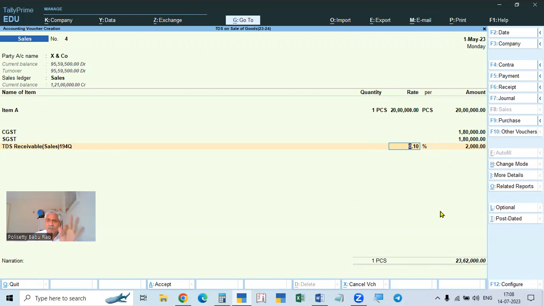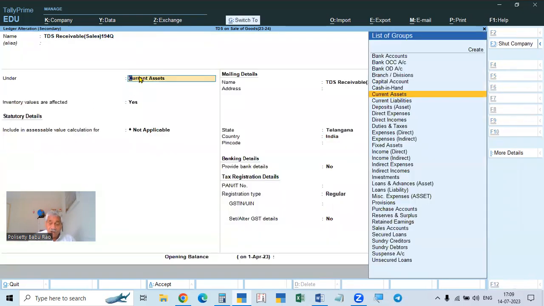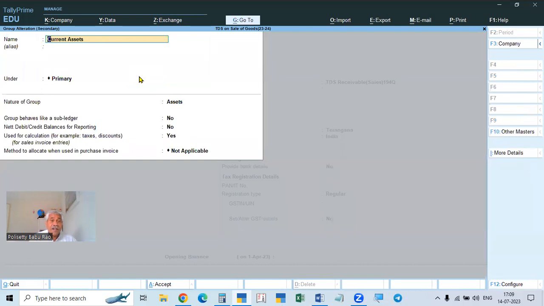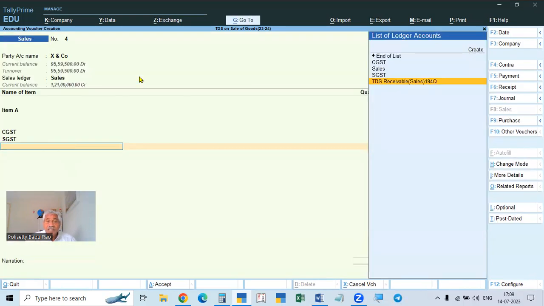That's why, in the beginning, for every buyer, 50 lakhs is exempted. X and Co we are selling, exempted 50 lakhs. Y and Co, for him also again 50 lakhs. For every buyer, 50 lakhs is exempted. That is why it should not be made automatic here. Okay. So it is better you always enter it here only.